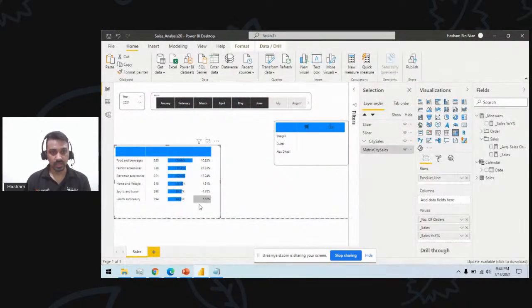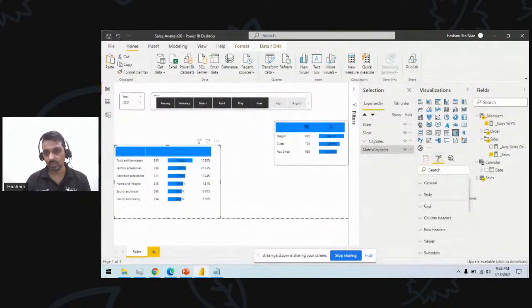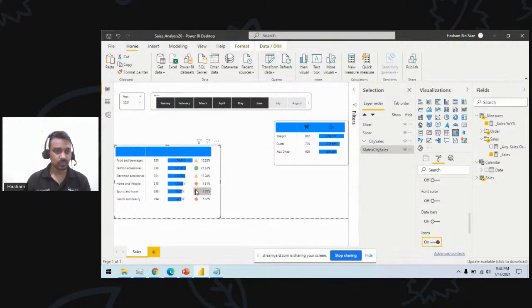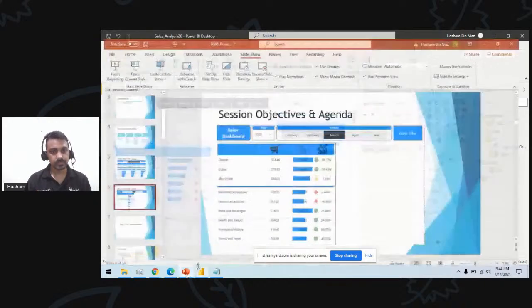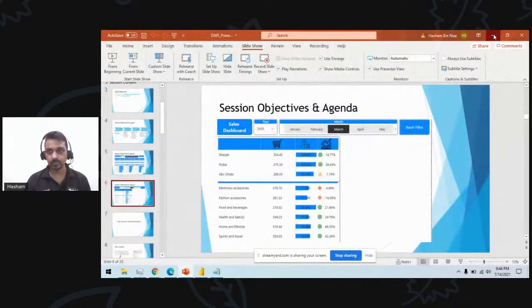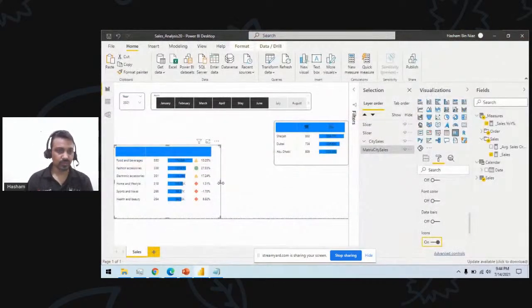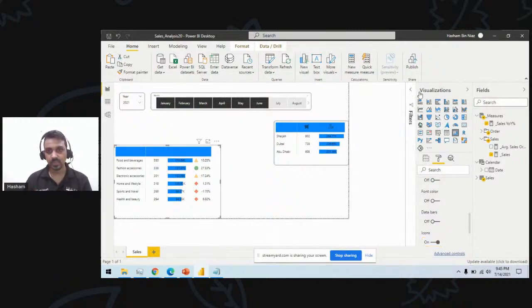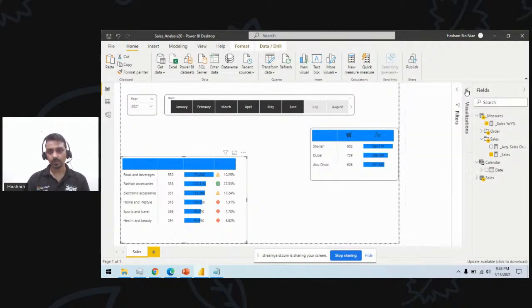And one more thing I can do here is go to the conditional formatting, and for this year over year increase, I can set some icons here as well. So this was the kind of thing you are seeing here, like positive increase or negative increase. So for this part, let's close this one.